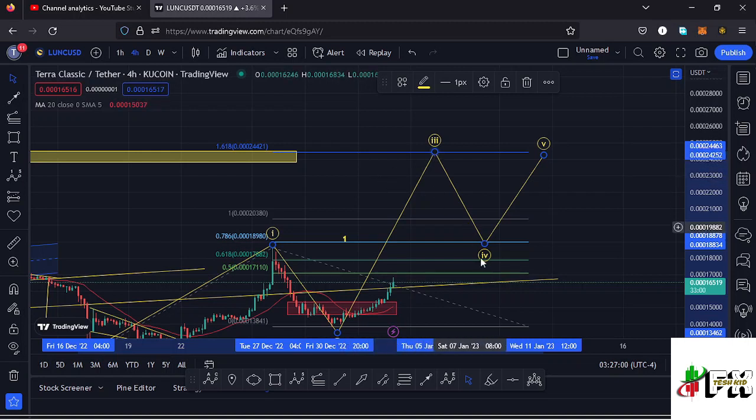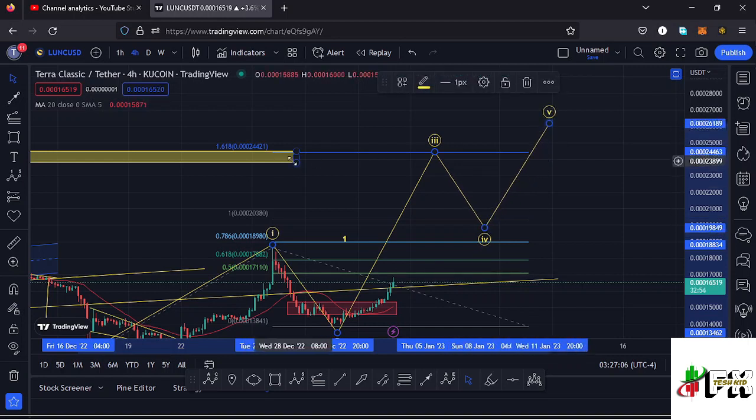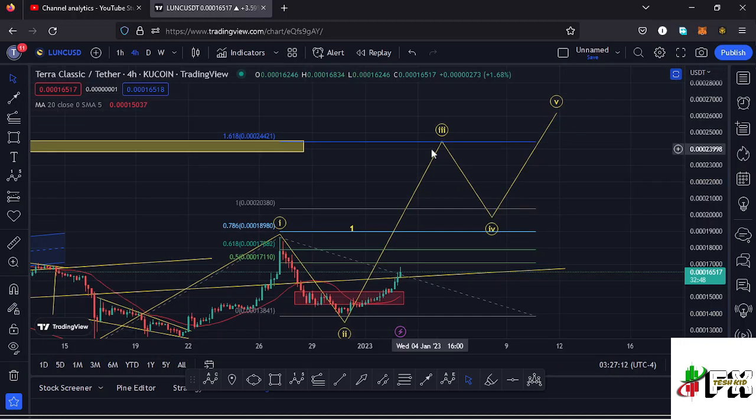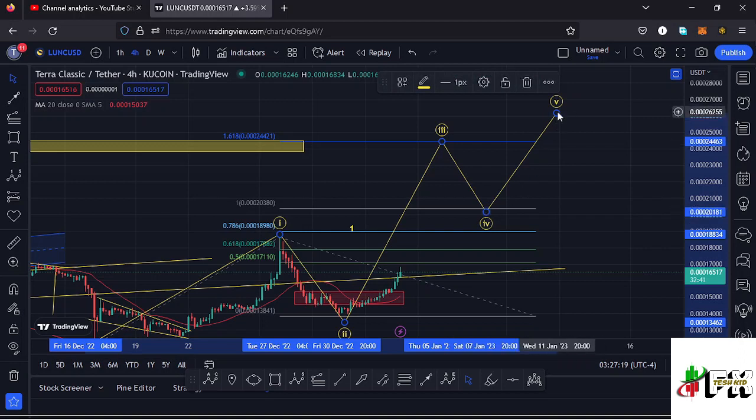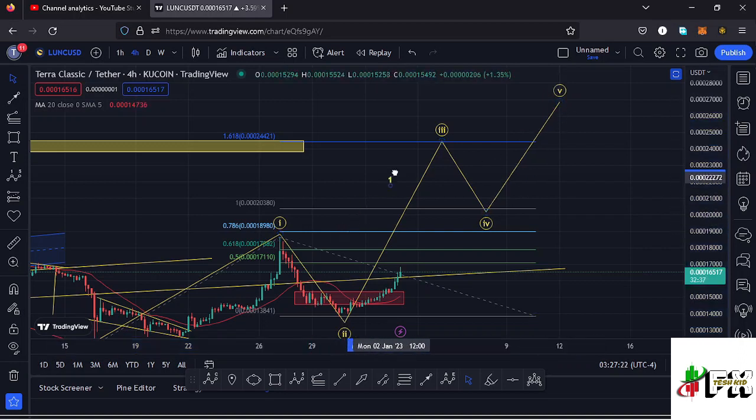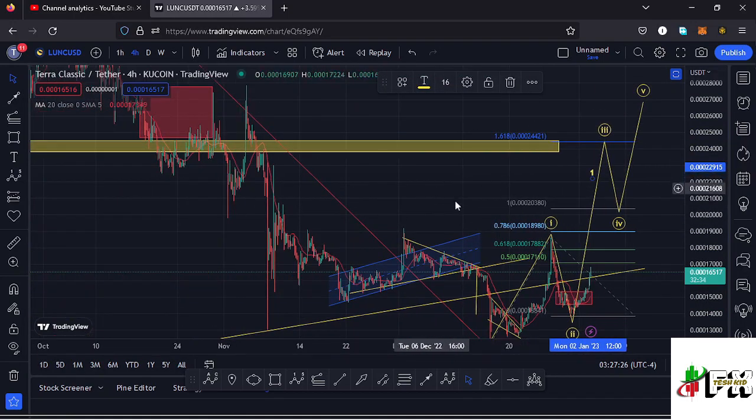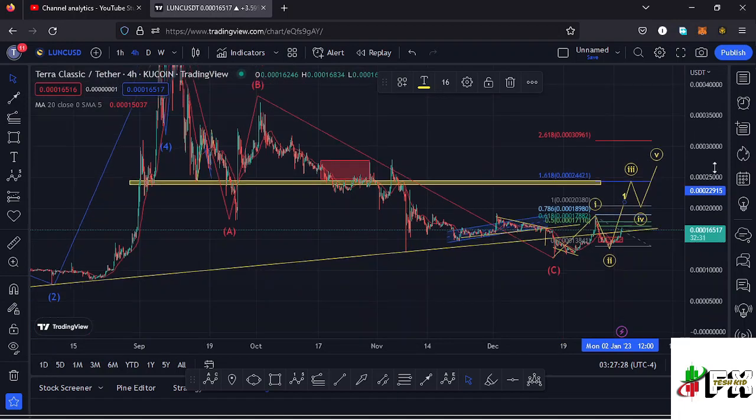$0.000244 mark. In case that plays out, then LUNC might get into that key area of resistance at around the $0.00024 mark in the formation of that wave 3. Then expect a bit of a retracement to the lower side in the formation of our wave 4, then continue pushing even higher in the formation of that wave 5, completing the formation of that higher Elliott wave count 1 to the upside. So that is my short-term scenario that I'm expecting to play out here on the LUNC chart.